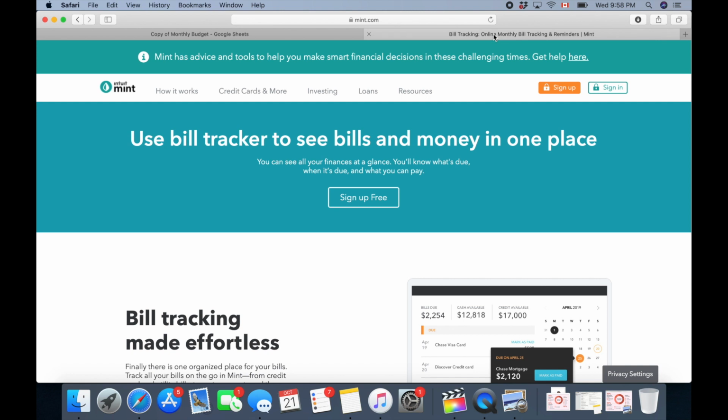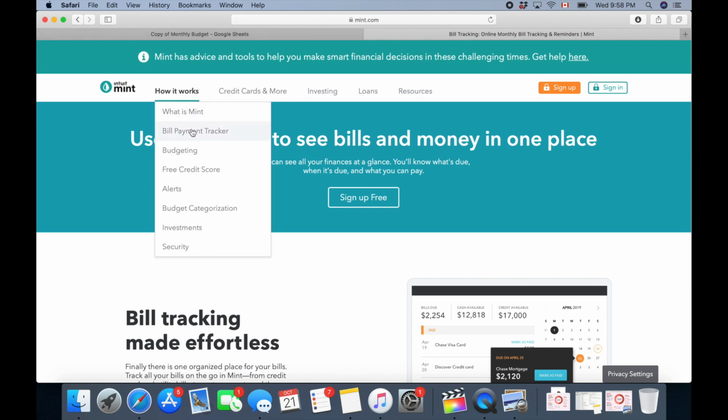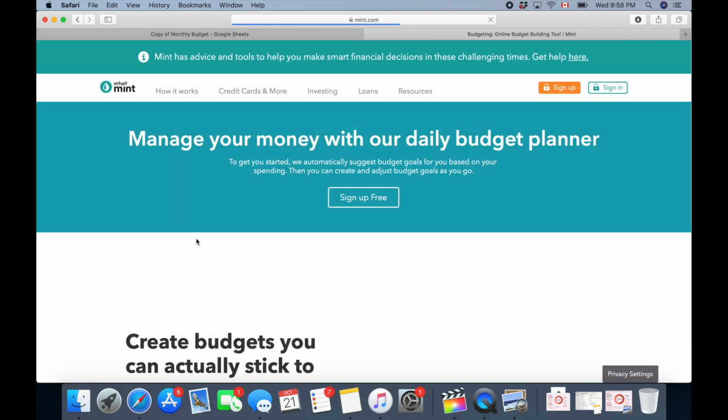This is the app that I'm going to suggest you guys use. It's very easy. You just open up an account. It's completely free, I think, to open an account. So here's how it works. First of all, it's called mint.com, as you guys can see over here. It helps you track your bills, it helps you with budgeting, it gives you a free credit score, it gives you free alerts. I also have this application. It's very handy. Let's see the budgeting part.